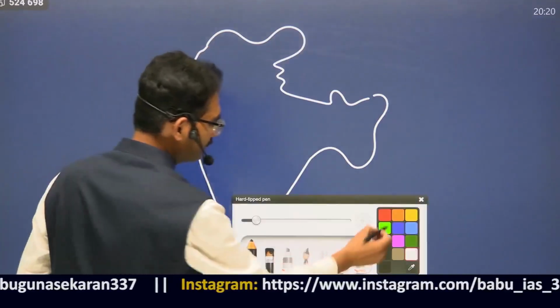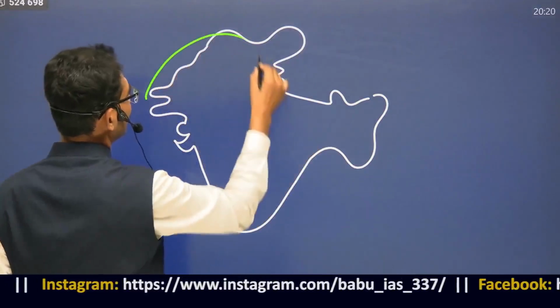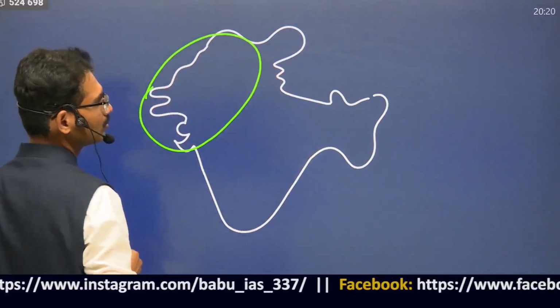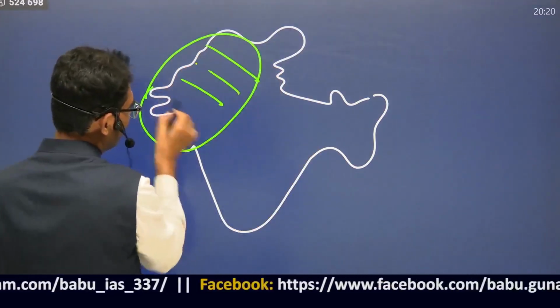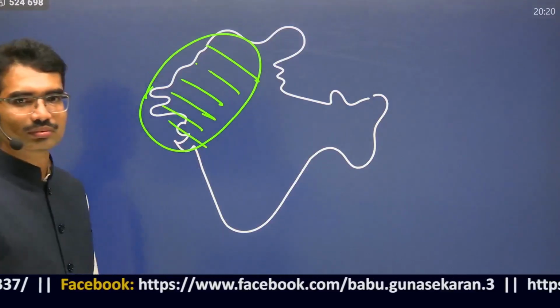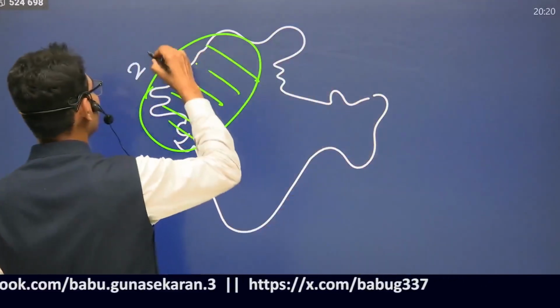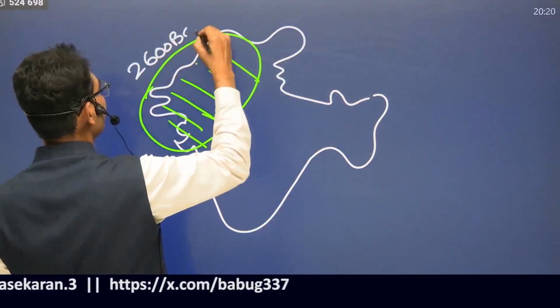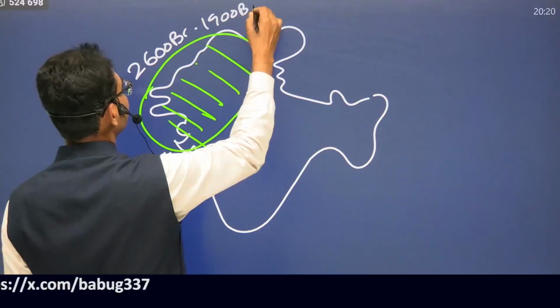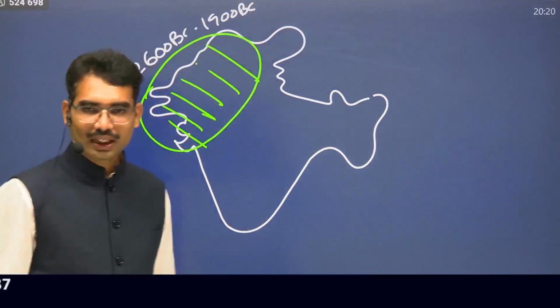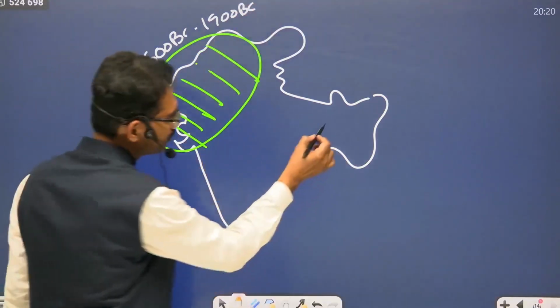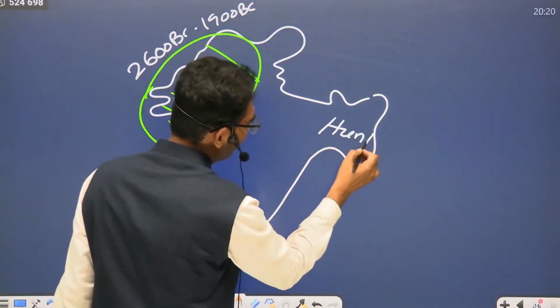This is the place. In this place, it survived. Now, what is this timeline? If you take the mature phase, 2600 BC to 1900 BC, if you take the Indian subcontinent only, what is the main characteristic here?